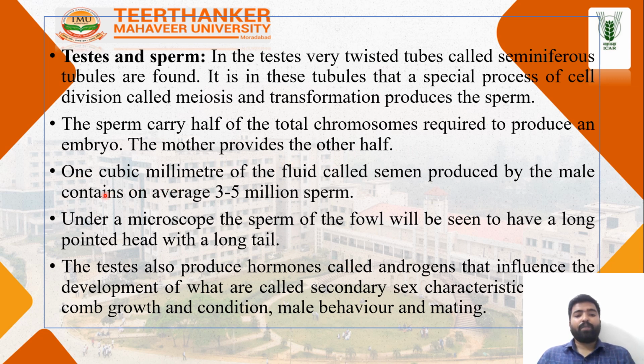One cubic millimeter of the fluid called semen produced by the male contains 3 to 5 million sperm. Under the microscope, the sperm of the fowl have a long pointed head, like this. The testes also produce a hormone called androgen. This hormone influences the development of the secondary sex organs.